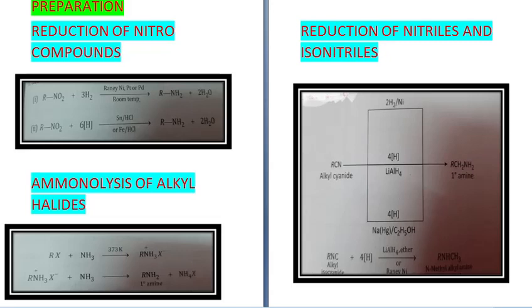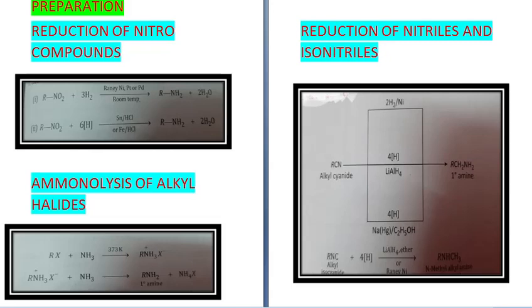And similarly RNO2 plus 6H, that is when the catalyst is tin and HCl or iron and HCl, in that case it will again give you RNH2 plus 2H2O.